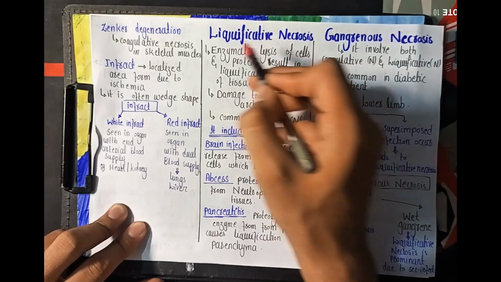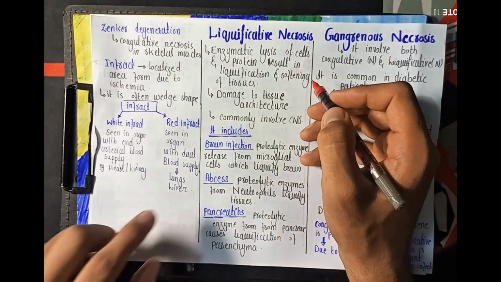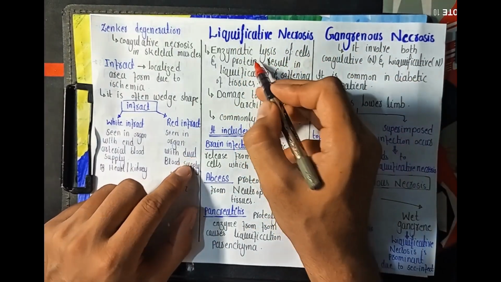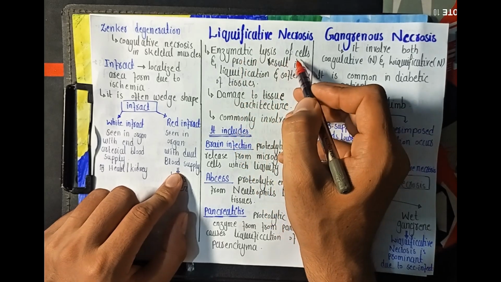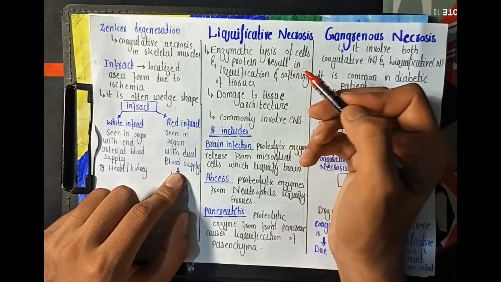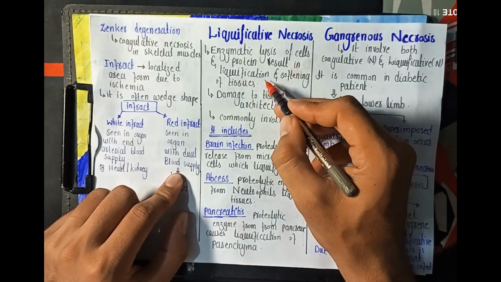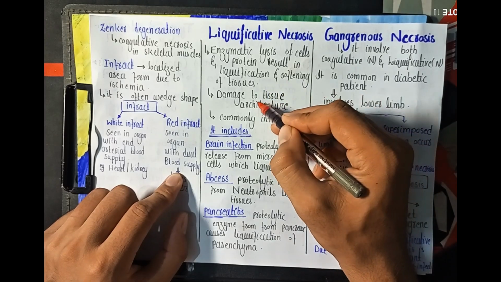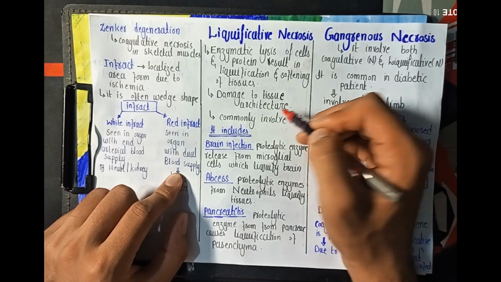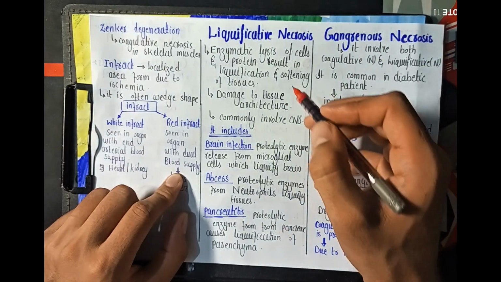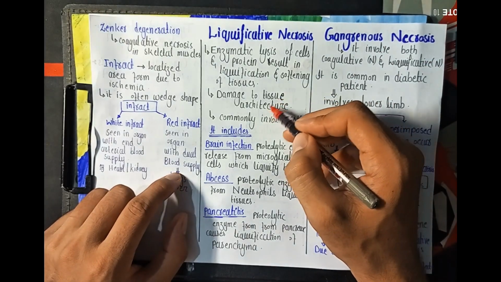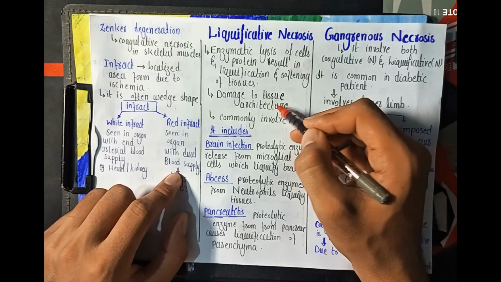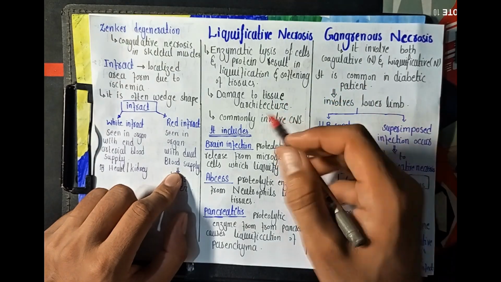अब हमारे साथ जो सेकंड है वो है liquefactive necrosis. In liquefactive necrosis, there is enzymatic lysis of the cell and proteins, which results in the liquefaction and softening of the tissue. And in liquefactive necrosis, there is damage to the टिश्यू आर्किटेक्चर का. हमारे साथ जो कोगुलेटिव नेक्रोसिस है उसमें जो टिश्यू आर्किटेक्चर है वो इंटैक्ट रहता है, लेकिन लिक्विफिकेटिव नेक्रोसिस में वो डैमेज होता है.